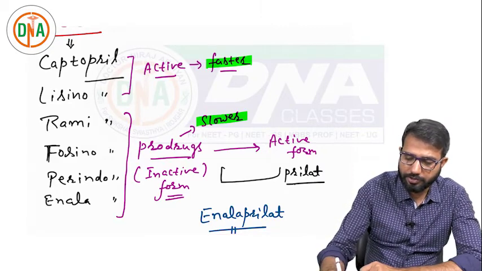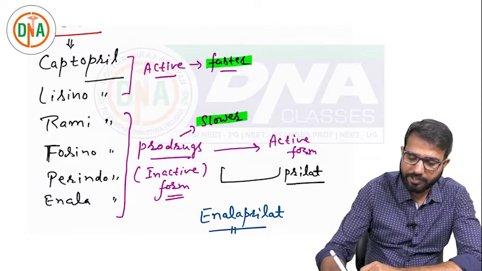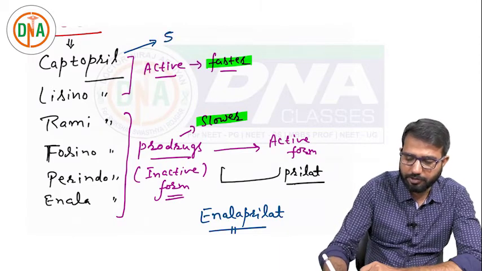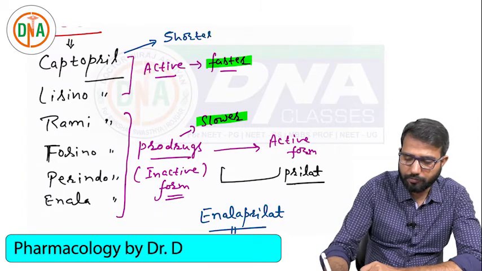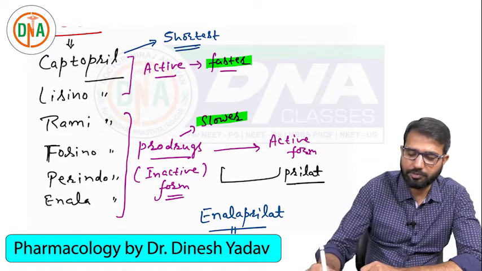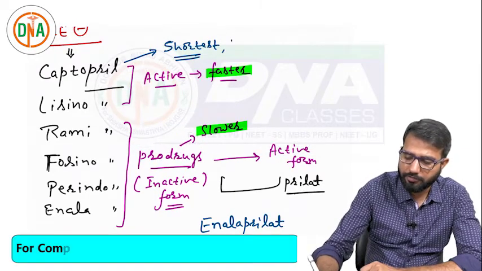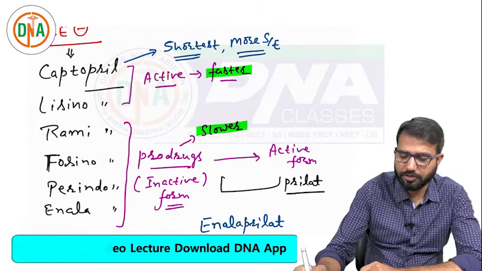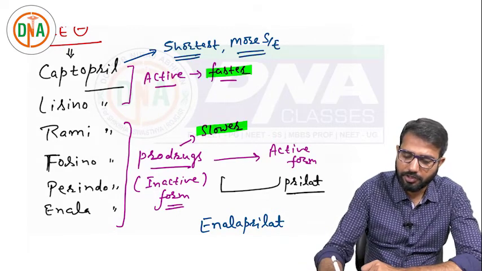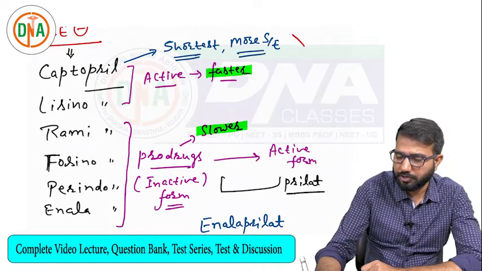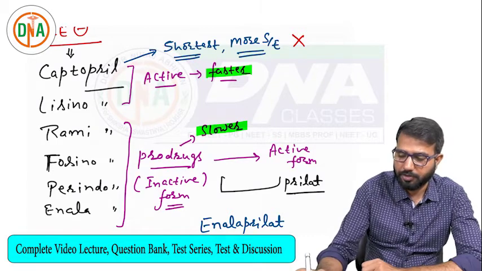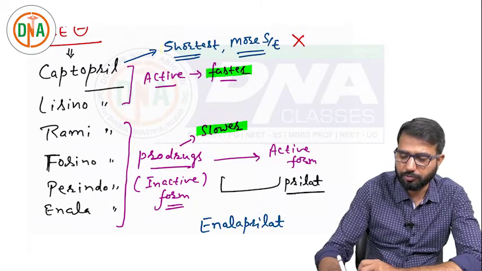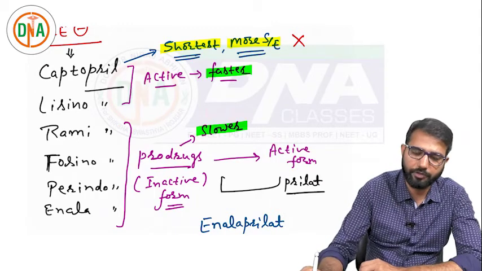Now the important thing in captopril is that captopril is faster definitely, but it is shorter also. Out of all these drugs, the shortest acting ACE inhibitor is captopril, and it has more risk of side effects. So we will discuss what the side effects are. More side effect risk is there, and that's why nowadays captopril is not a commonly used drug. Captopril is not commonly used because of the shortest action and more side effect profile.